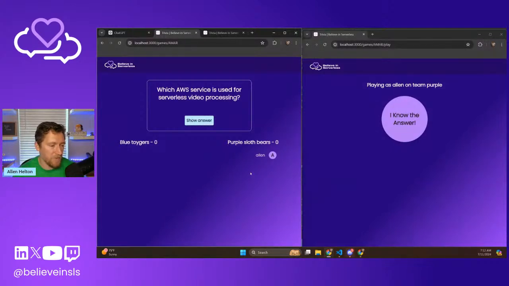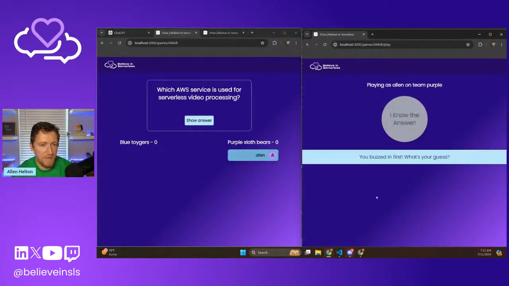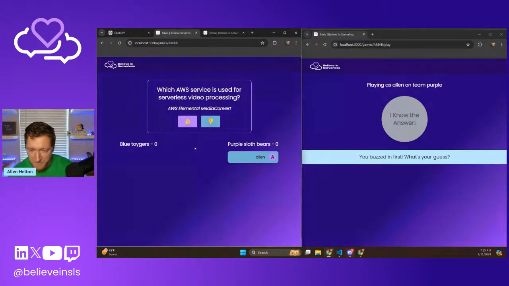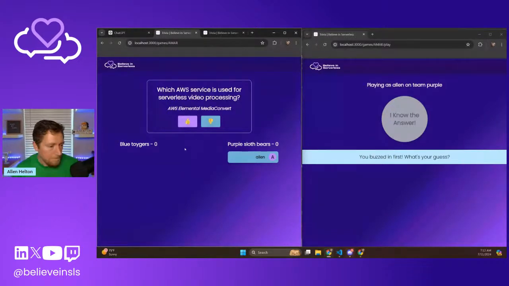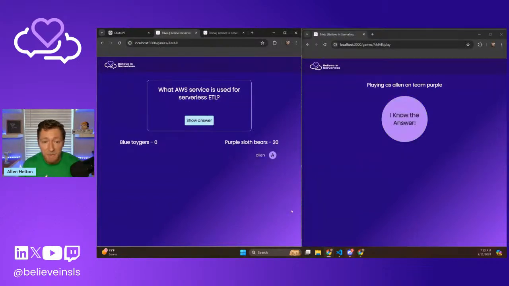Which AWS service is used for serverless video processing? I want to say that that's one of the elemental services. AWS elemental. I mean, I've used MediaConvert. Let's see what it thinks. Nice. Okay. Cool. Hopefully this updates. Yes. Okay. That's exactly what we wanted. That is perfect because that's the new game state. It wasn't 10 before because of the obvious.